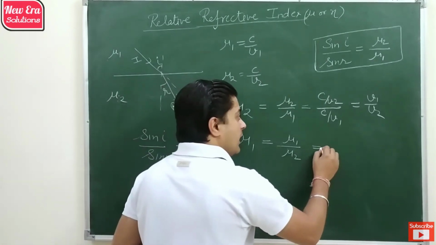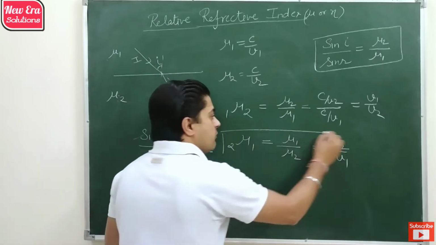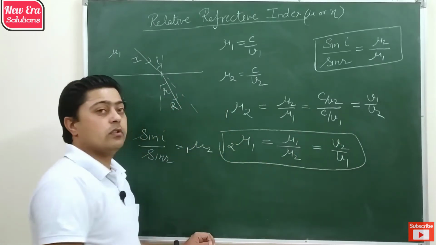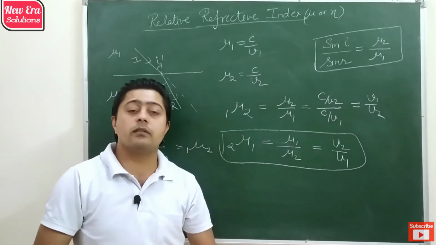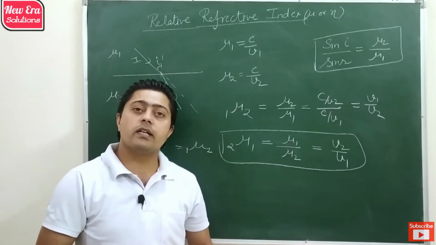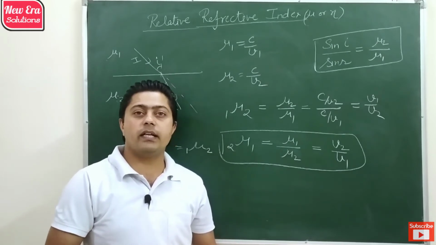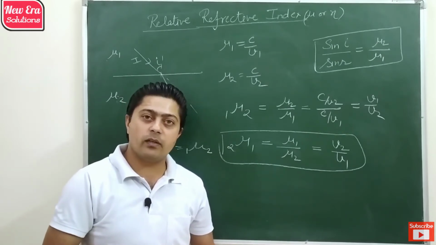Similarly, mu2 by mu1 is v2 by v1, which also shows the inverse relation between refractive index and velocity of light.